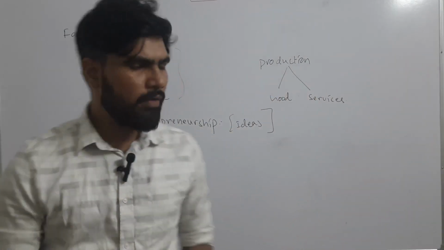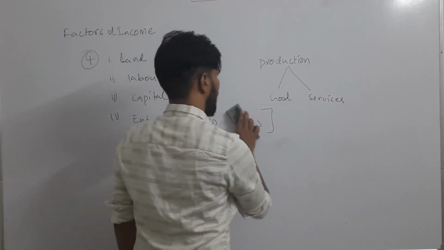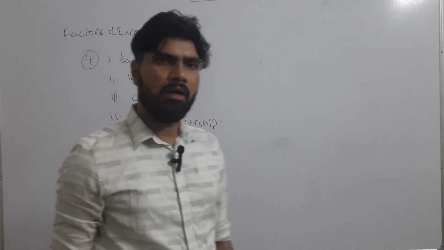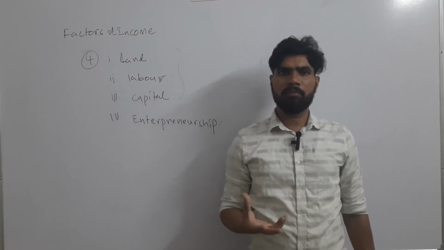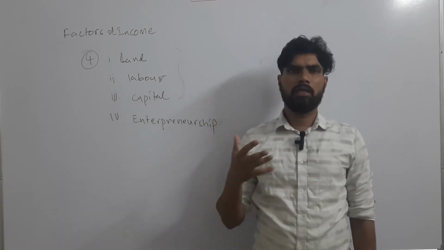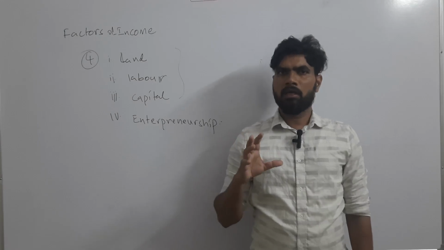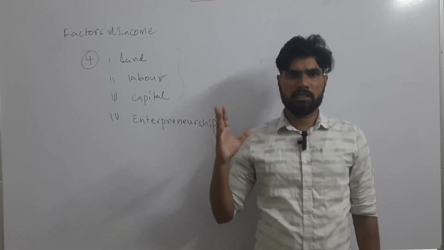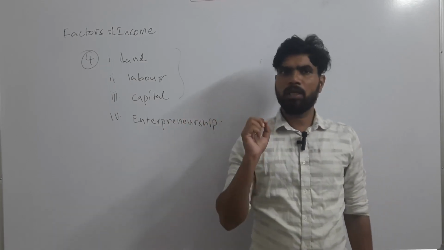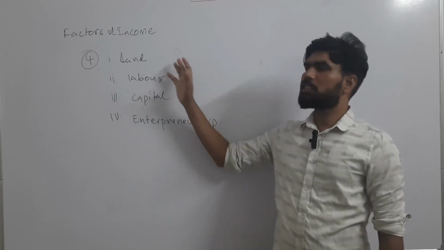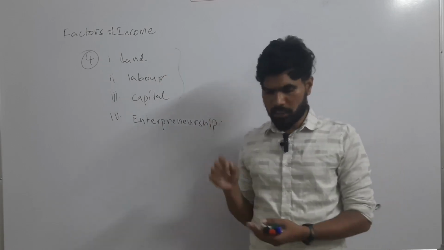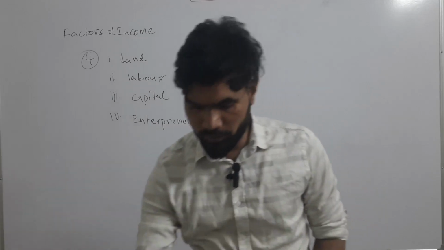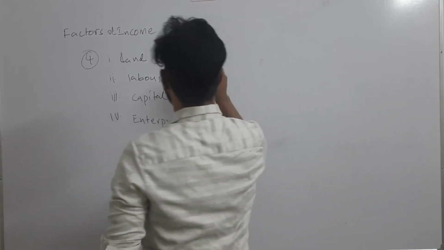So a little bit briefly we will go forward, and there are rewards for each and every factor of the economy, right? Without any reward or without any return, why would an entrepreneur be interested in establishing his factory? There should be some return for him, for the risk he is taking. The entrepreneur is taking risk by starting the factory, so there should be some return for it. Similarly, each and every factor of the economy has a certain reward, so we will see those rewards briefly, then we will move forward. So what are the rewards?